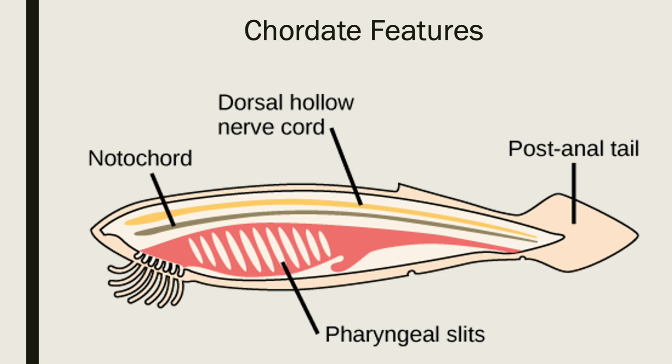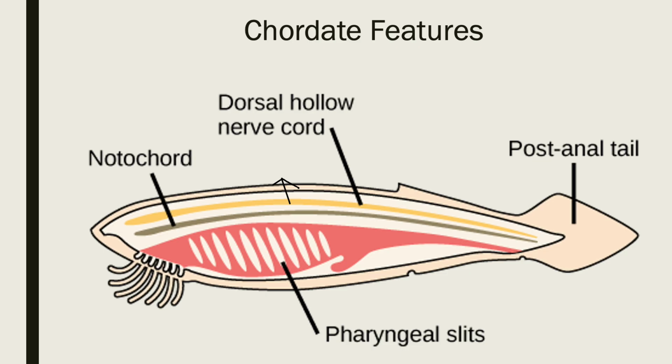So here's what it means to be a chordate. So dorsal hollow nerve cord. Dorsal means it is along the back of an organism, just like a dorsal fin in a dolphin. The notochord, pharyngeal slits, and a postanal tail.